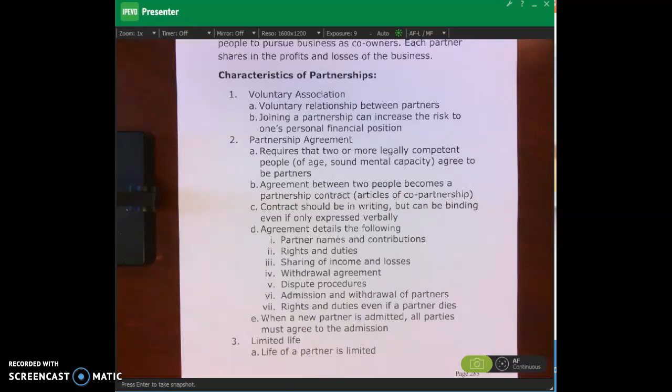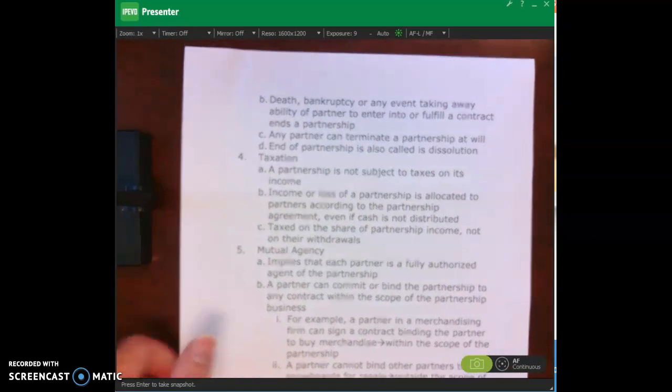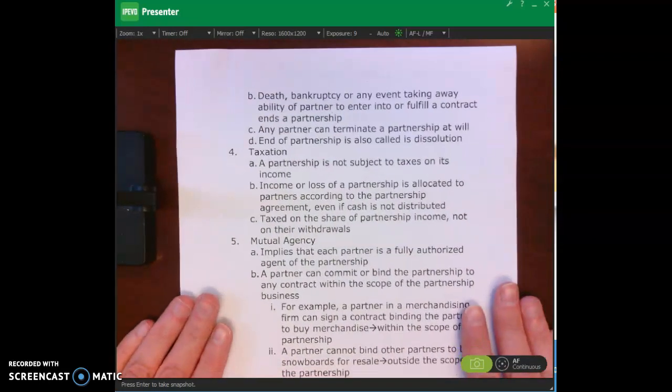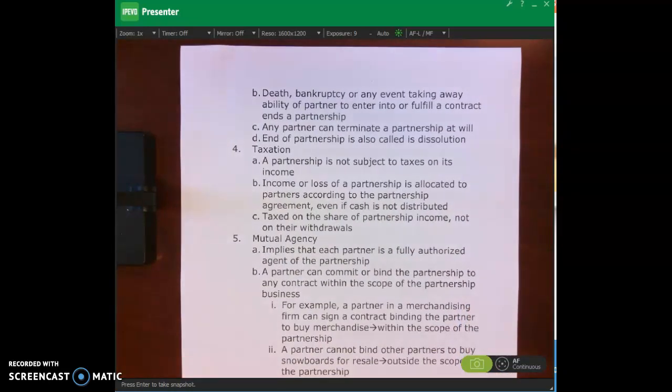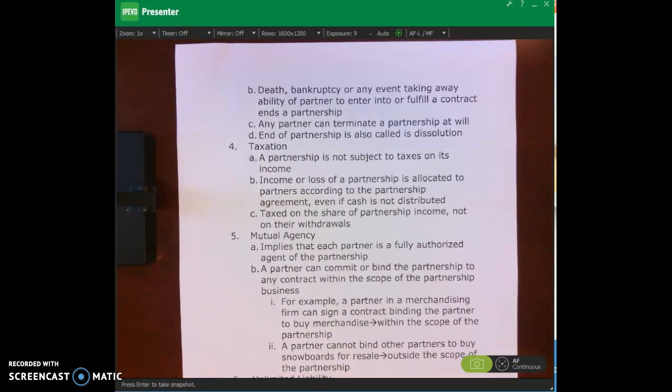The life of the partnership is limited, so if one partner dies or leaves the partnership, that partnership ends. That doesn't mean that they can't continue to do business. It's just that that partnership ends, and then they would have to specify a new partnership agreement. Okay? In terms of taxation, a partnership is not subject to taxes on its income. Okay? It's considered a pass-through or pass-flow entity, okay?